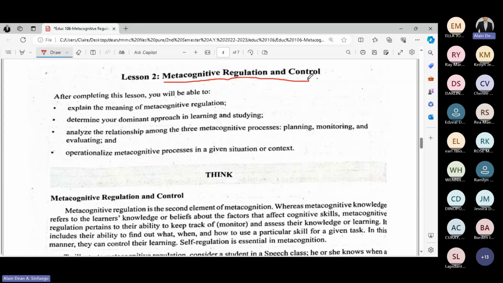Of course, you have the objectives there: the meaning of metacognitive regulation, determine your dominant approach when it comes to learning and studying, analyze the relationship among the 3 metacognitive processes, planning, monitoring, and evaluating. And lastly, operationalize metacognitive processes in a given situation or context.